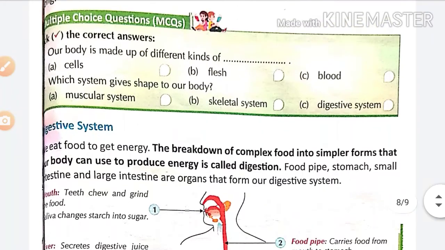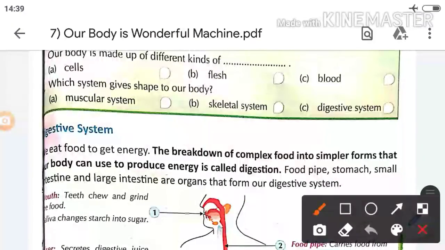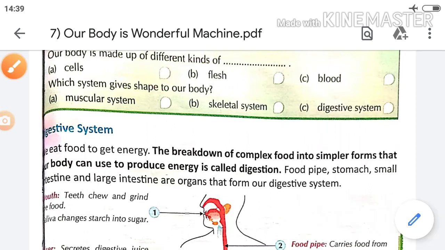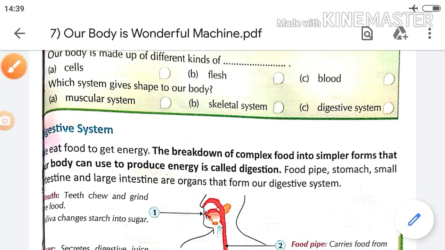Multiple choice questions. Take the correct answer. Our body is made up of different kinds of cells, flesh, and blood. So what will be the answer? Cells. Then next, which system gives shape to our body? Muscular system, skeletal system, or digestive system? Yes, the skeletal system gives shape to our body.